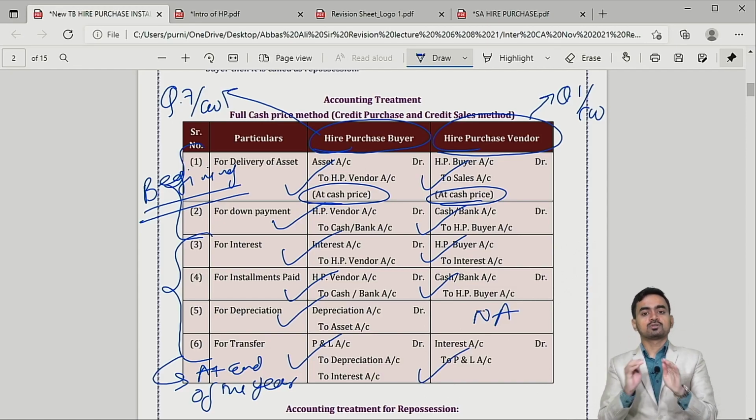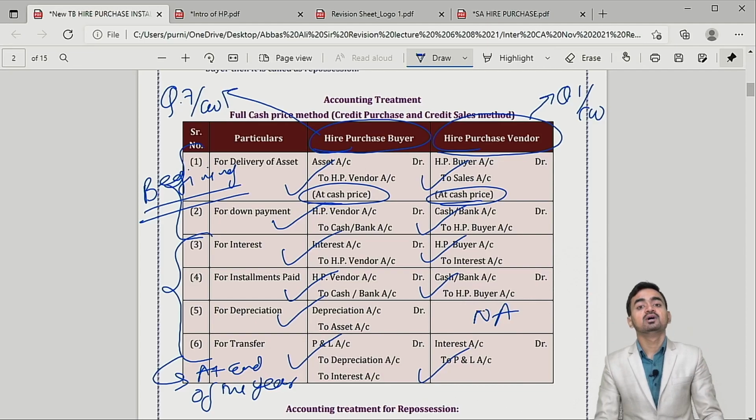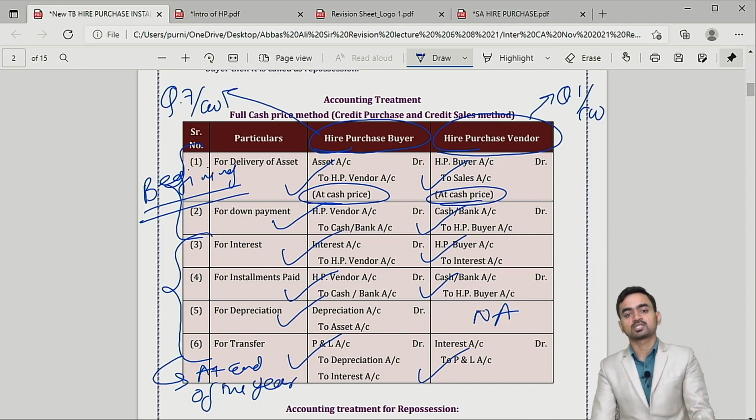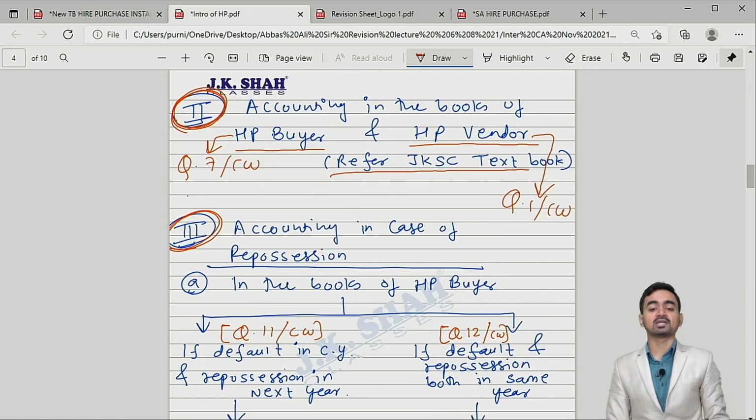Clear? So this is the accounting in the books of HP buyer and HP vendor, and along with that I have given you the references as well. You can refer question 7 of classwork, you can refer question 1 of classwork. So with this, my dear students, even the second part in the hire purchase chapter is over.